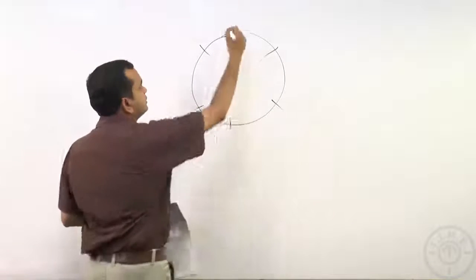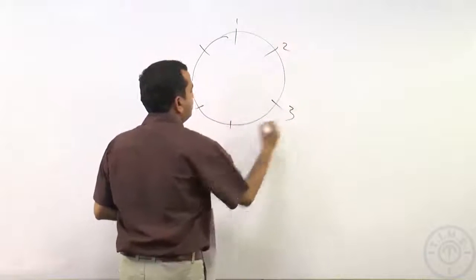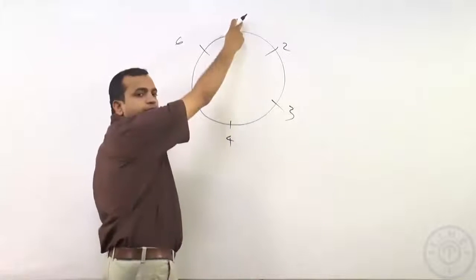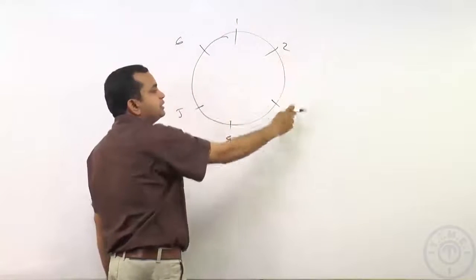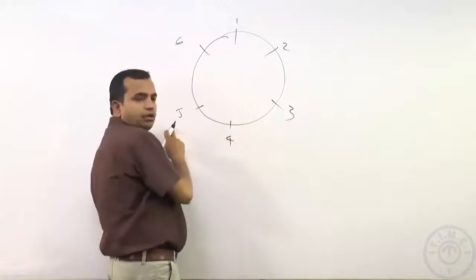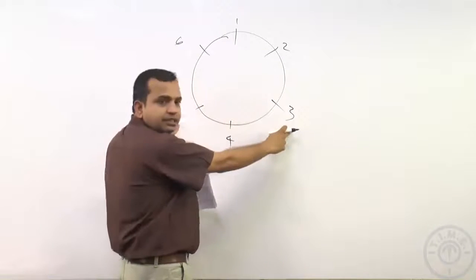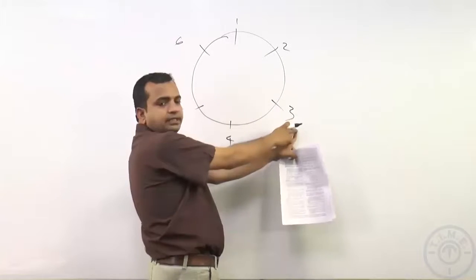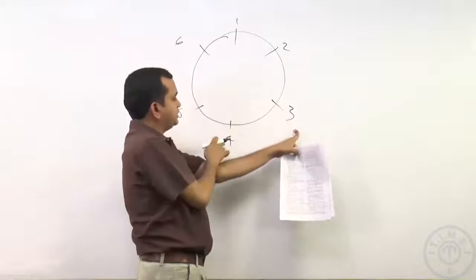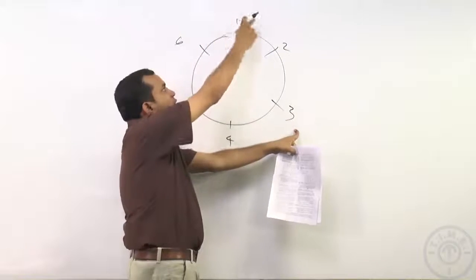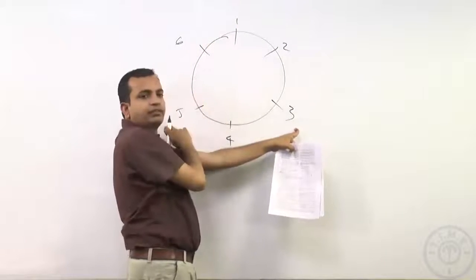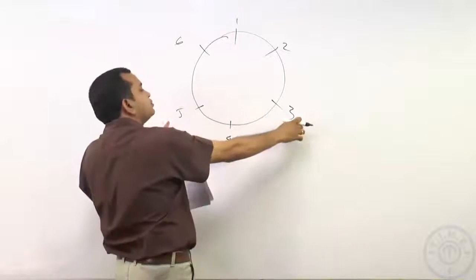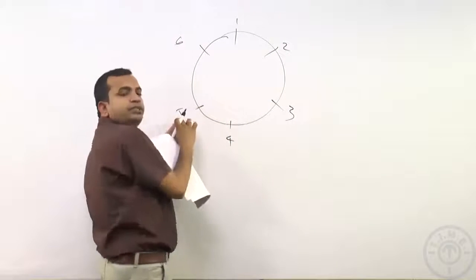So, for example, let us for the sake of discussion say that these are 1, 2, 3, 4, 5 and 6. Now, person 1 yesterday has to sit in either seat 3 or seat 5. Today, if he sits in seat 3, tomorrow he cannot sit here or here or here; the only seats available for him will be 1 or 5. So, from 1 he has shifted to 3 and he again has to shift either to 1 or 5. Let us assume he shifts to 5.